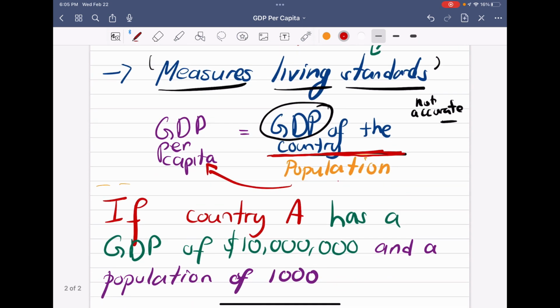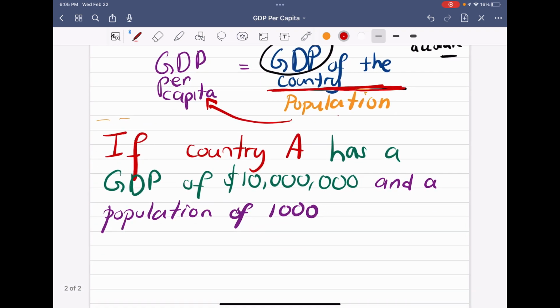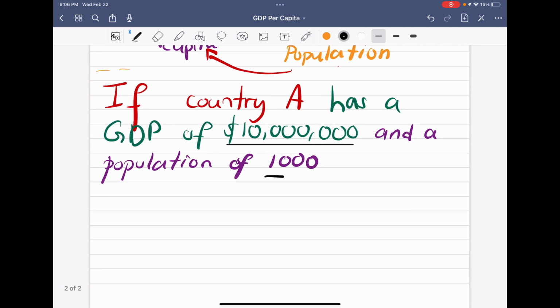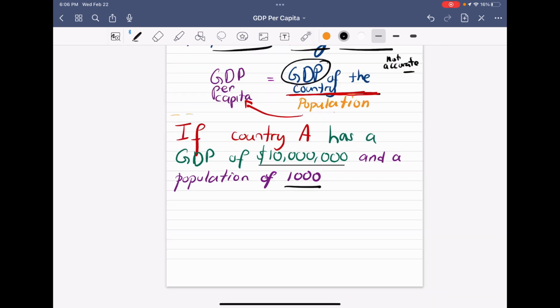So let me give you a test question. Let's say the question says, if country A, could be anything, has a GDP of $10 million, again, this is hypothetical, just for practice, and a population of 1,000, what is its GDP per capita? So let's follow the formula.